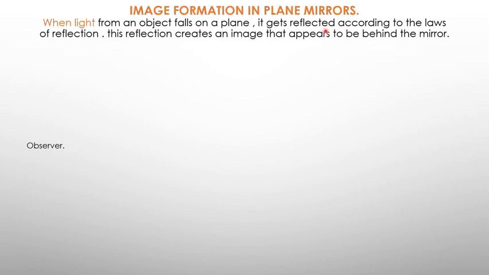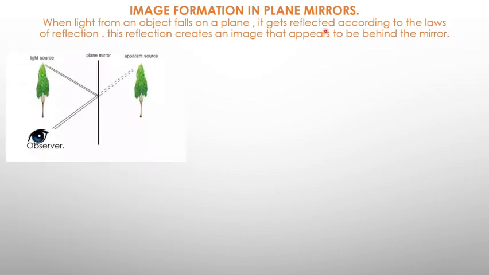So if you look at our diagram here, we have a tree standing in front of the plane mirror, and this tree, which is acting as our object, when observed from the other side of the mirror, you are able to see its image behind the mirror, like how we saw in the video.